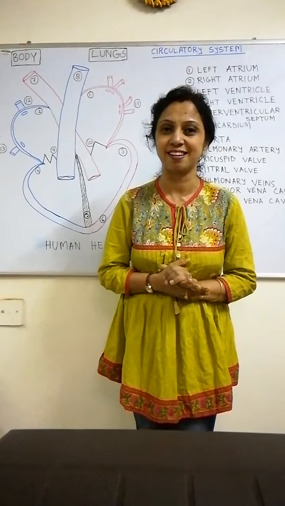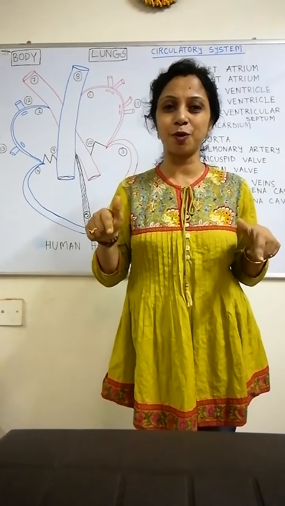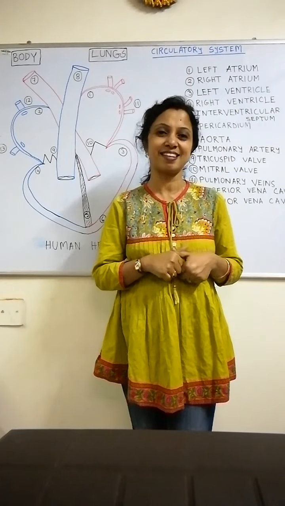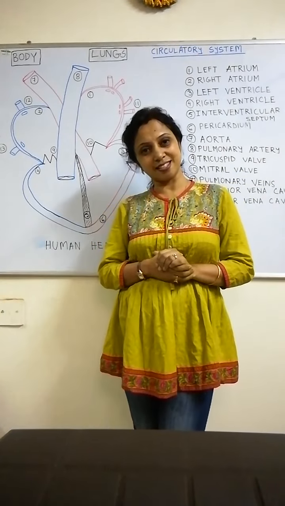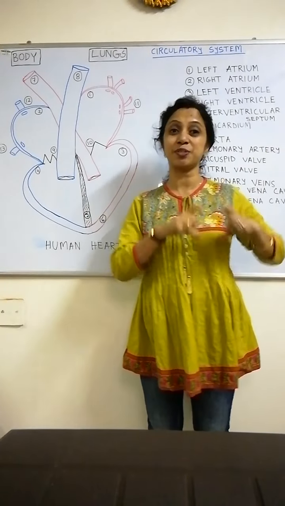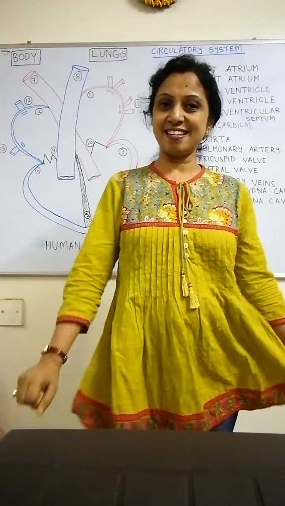What can it be? Lungs, you have told. Okay, blood, and blood goes through the blood vessels, that is veins, arteries, right? And what else? Yes, right. Human heart. Okay, and lymph, yes.